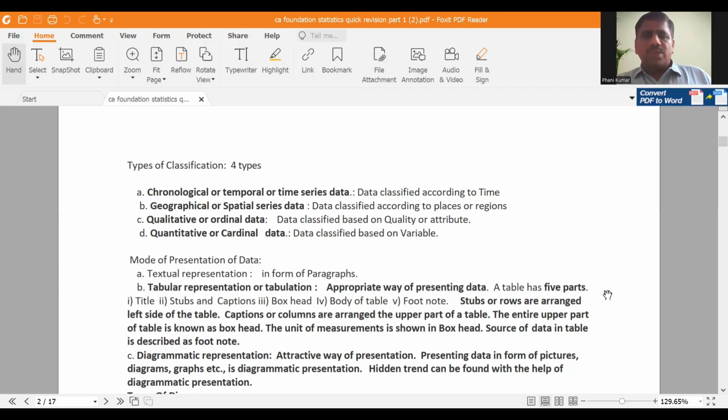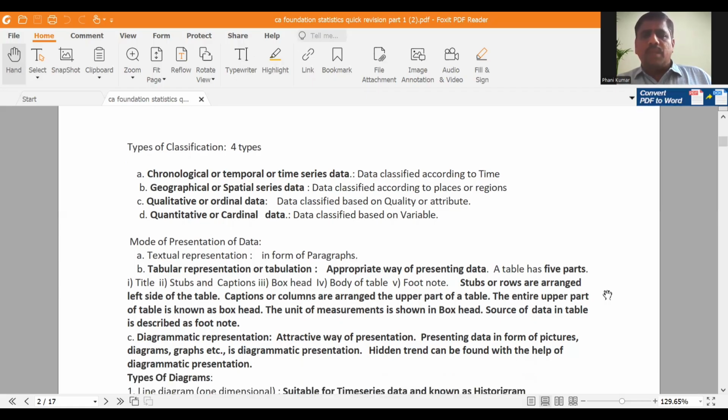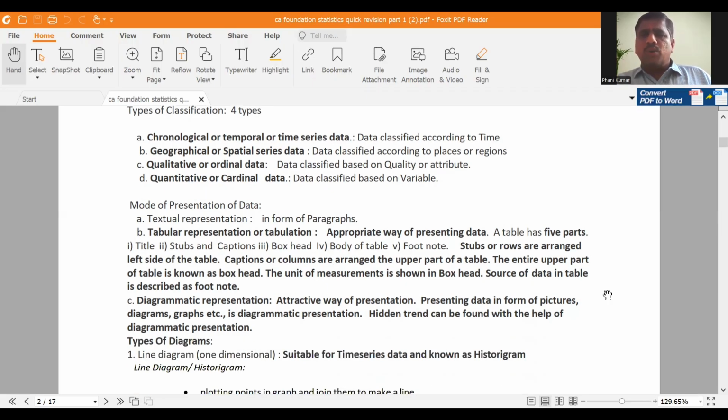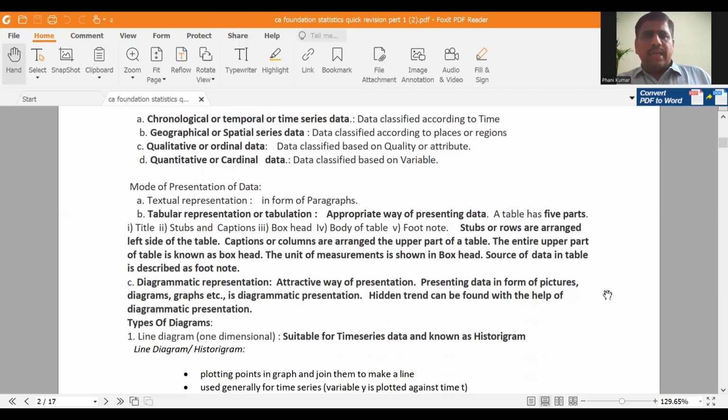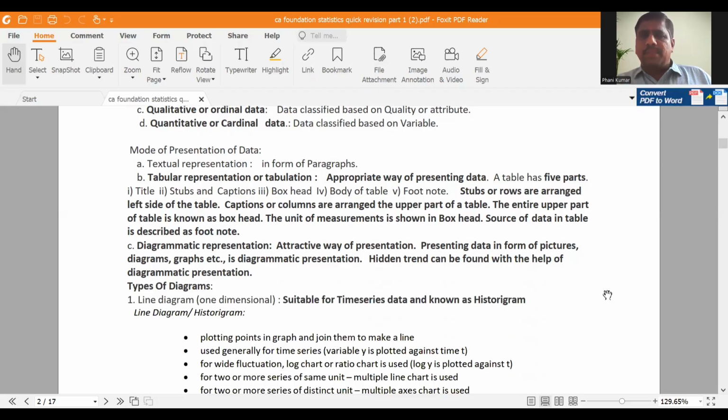So next, the fourth phase of statistics is presentation of data. How to present the data? There are three modes of presentation: textual presentation, tabular presentation, and diagrammatic presentation. What is meant by textual presentation? If you are presenting your data in a descriptive manner like paragraphs, it is known as textual presentation, and it is the least preferred form of presentation. That means this type of presentation cannot be understood by all people. You have to study it. Uneducated people cannot understand what you are going to present. So textual presentation means you are presenting your data in a descriptive manner like paragraphs.